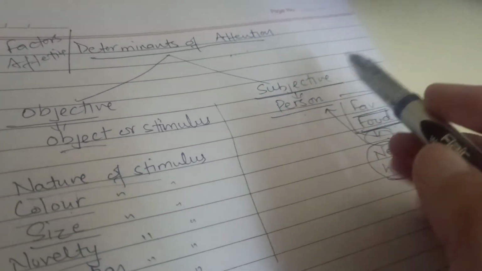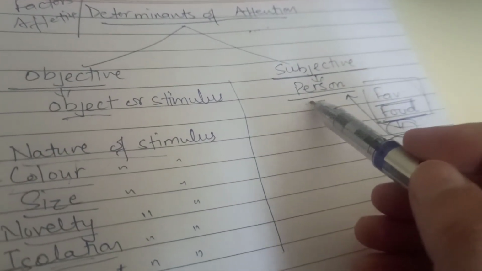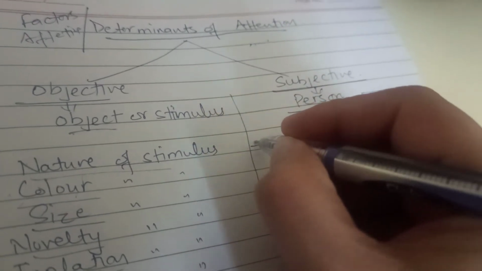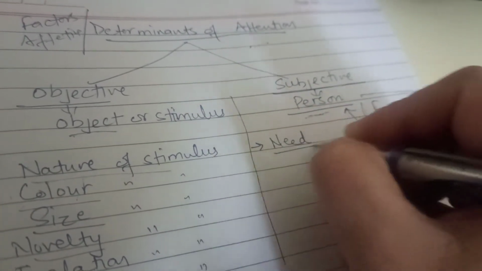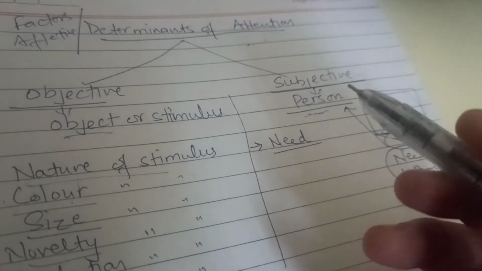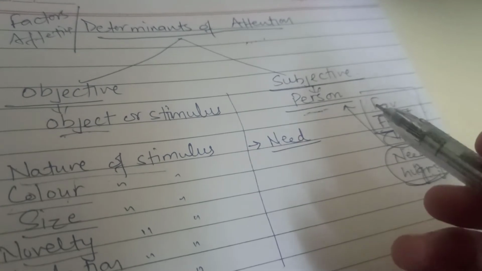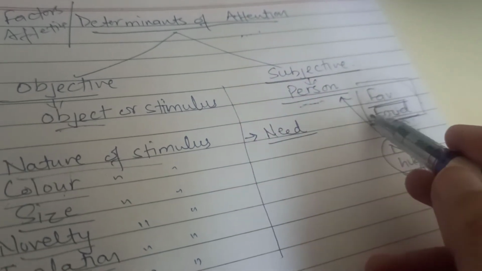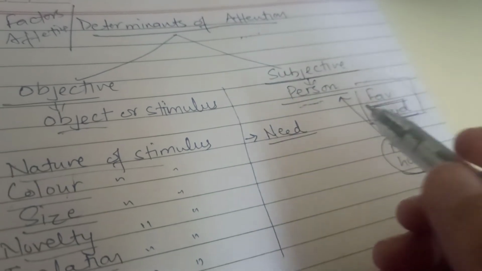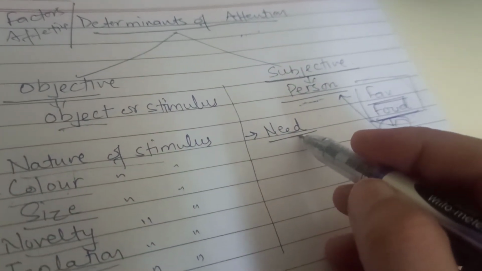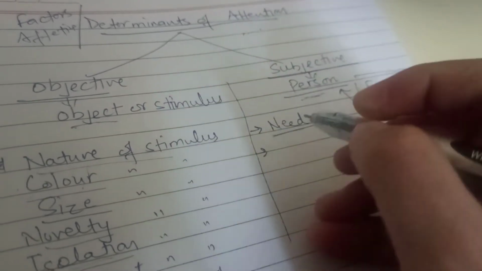Now we are going to discuss the subjective determinants, meaning the determinants related to the person, and that requires, first of all, the need. It means I am paying attention towards something according to my needs. If you are hungry and you are paying attention towards your favorite food or your favorite restaurants, that means this is your need, and that is why I am paying attention towards that stimulus.